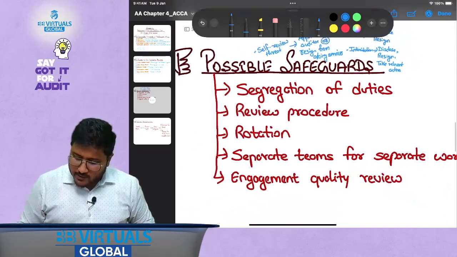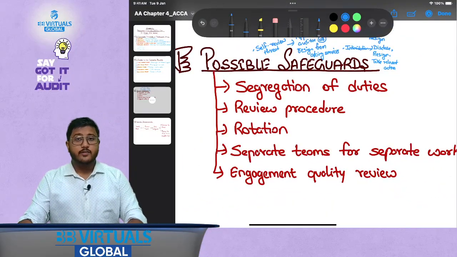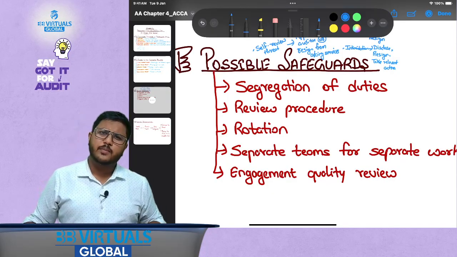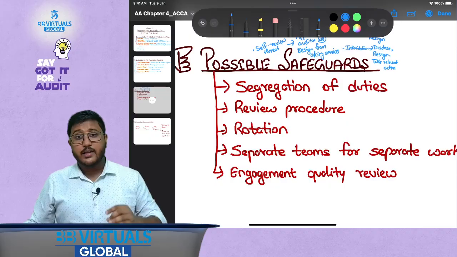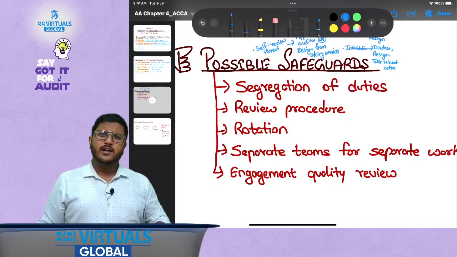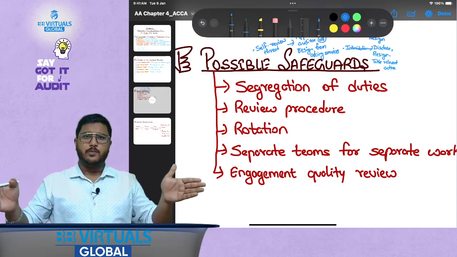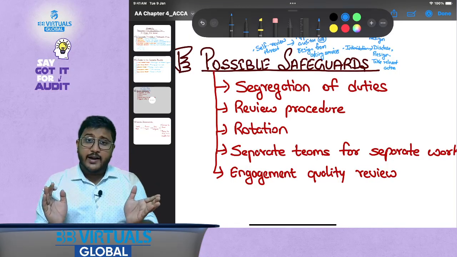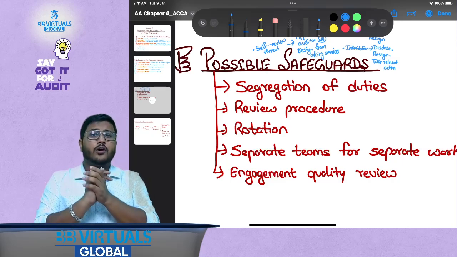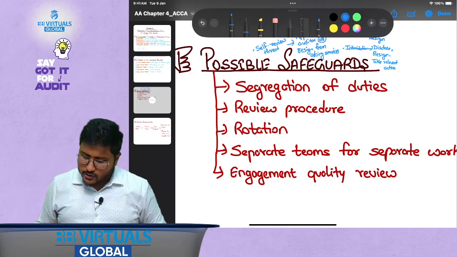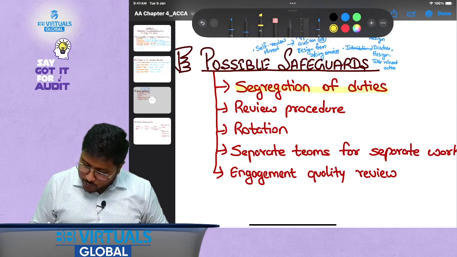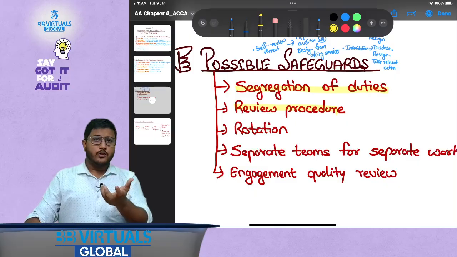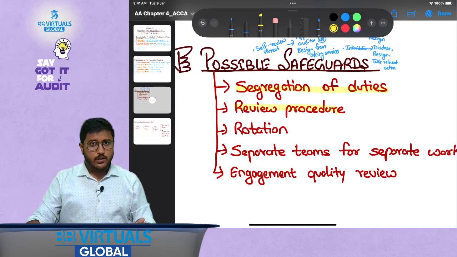Now, what are certain possible safeguards that I have written here? The possible safeguards are segregation of duties. When I say segregation of duty, the meaning of it is that you divide the same work among multiple people. Now, when there are multiple people involved in a particular transaction, the chances of all of them colluding to do something unethical is very, very rare. When I say review procedure, there could be a maker-checker difference, that is somebody else would be preparing the work, somebody else would be reviewing the work.